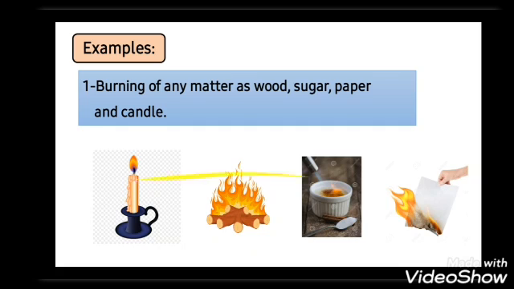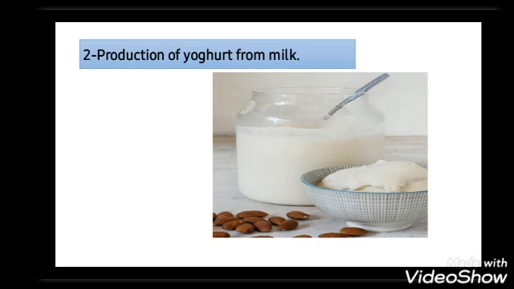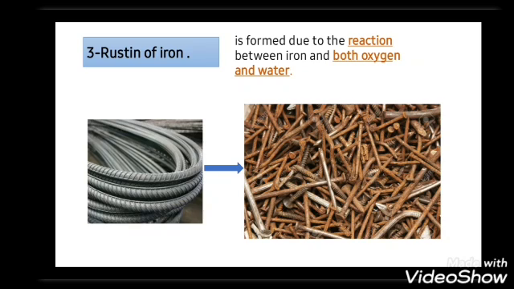structure of the matter. Number two, production of yogurt from the milk. It will be a chemical change. Number three, rusting of the iron. What is the meaning of rusting of the iron?